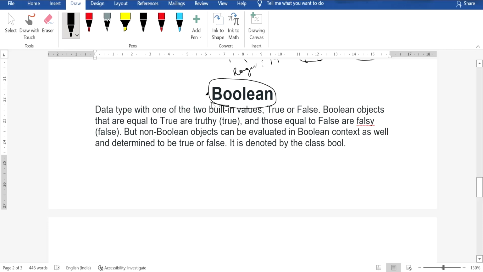Boolean. The Boolean data type will have only two values, true or false. All the non-zero values are automatically true, and only the value 0 is false. You will come across these Boolean values mainly in conditional statements.